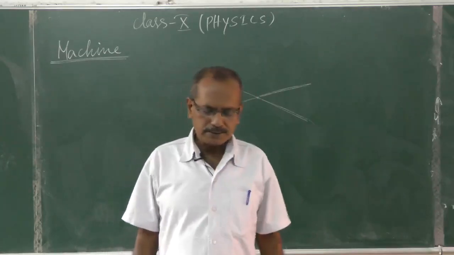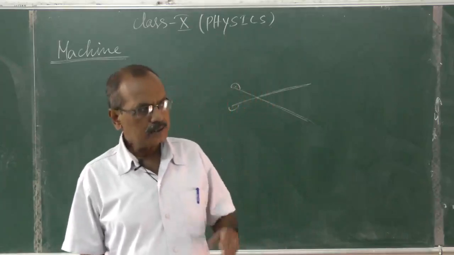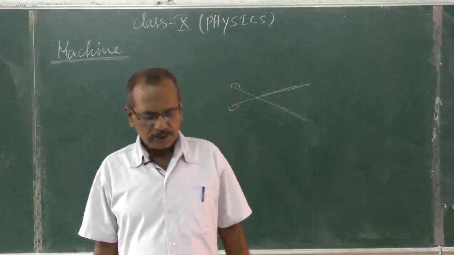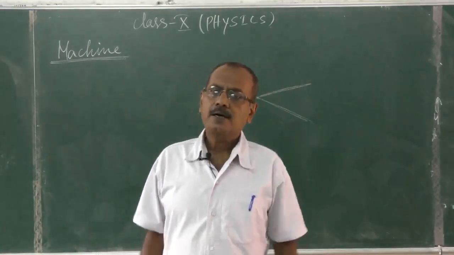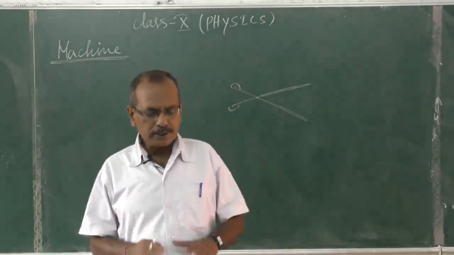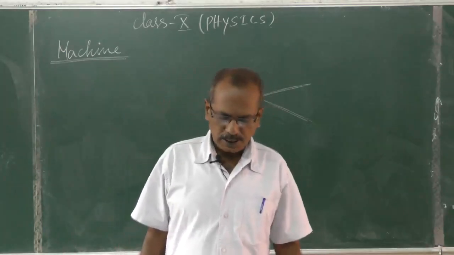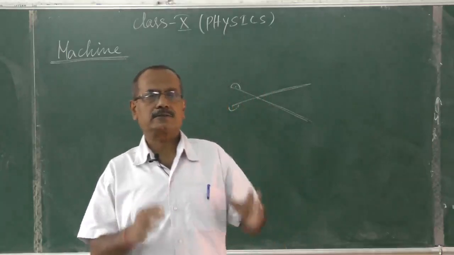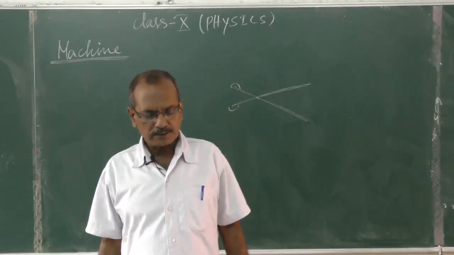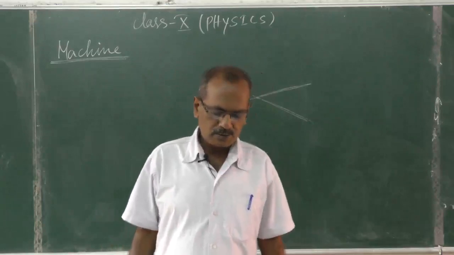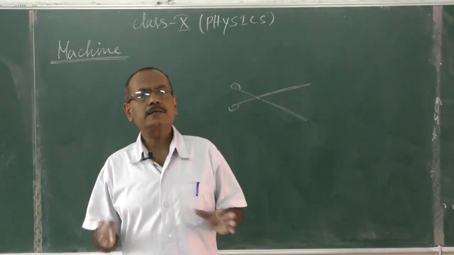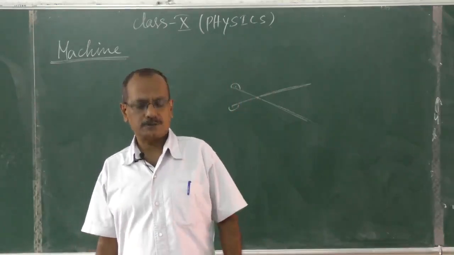A machine is a device by which we can overcome a large resistive force, that is load, at some point by applying a small force, that is effort, at a convenient point and in a desired direction, or by which we can obtain a gain in speed. We can increase the speed also.